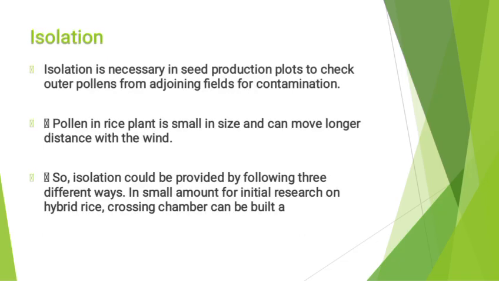Isolation. Isolation is necessary in seed production plots to check outer pollen from adjoining fields for contamination. Pollen in rice plants is small in size and can move a longer distance with the wind. So isolation could be provided in the following three different ways. In small amounts for initial research on hybridization, a crossing chamber can be built.